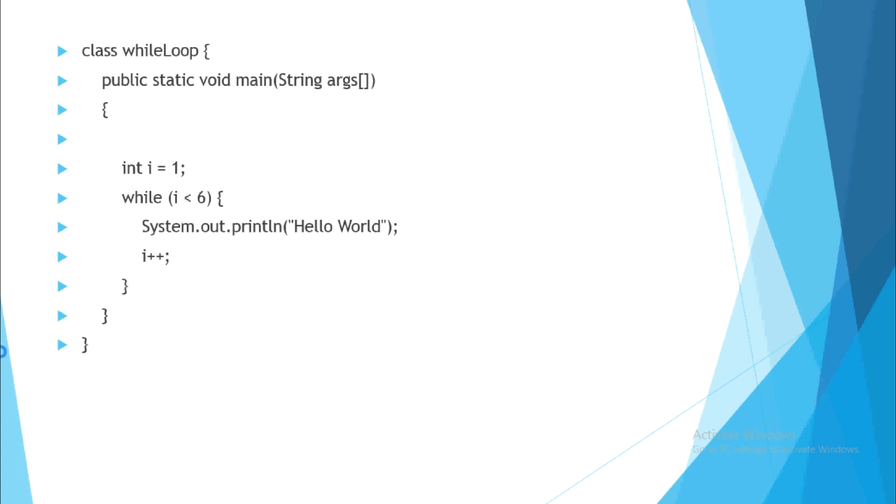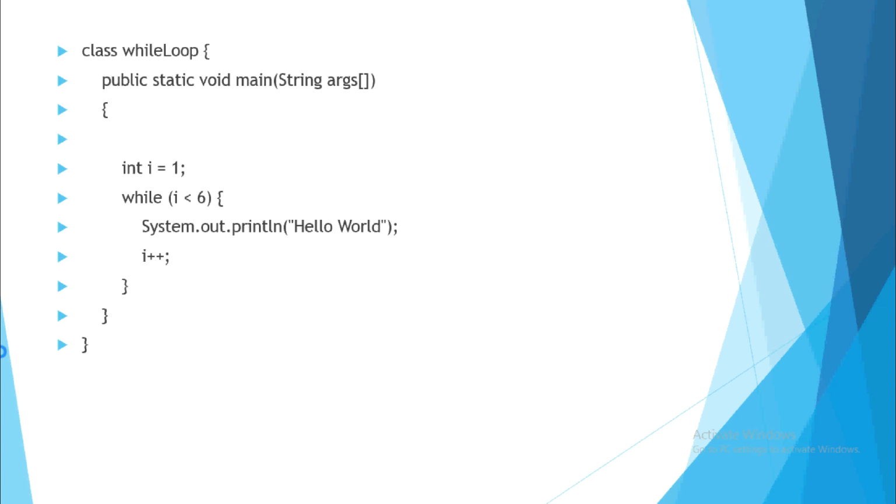Now i++, that means 1 plus 1, 2. Again it will go up. 2 is less than 6, true. So again hello world will be printed. Then next time 3, 3 is less than 6, true. Hello world printed once again. Then 4 less than 6, 5 less than 6. So 5 times hello world will be printed on the screen.